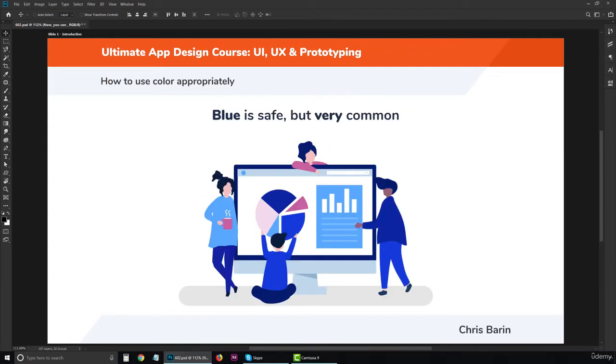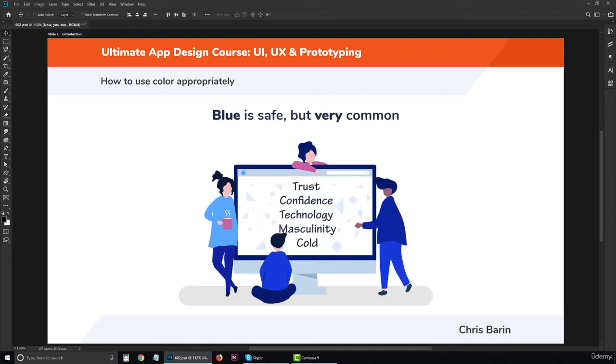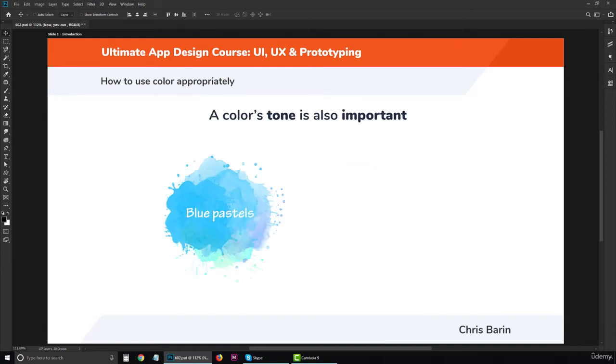Next on the list, blue is one of the most versatile colours and it's generally considered safe. It can be used to transmit trust, confidence, technology, masculinity, cold, and a heap of other things. Because it's widely used, it's also fairly boring, hence the need for out-of-the-box thinking. Blue pastels are especially calming and relaxing, and they can be a great choice for a meditation app.